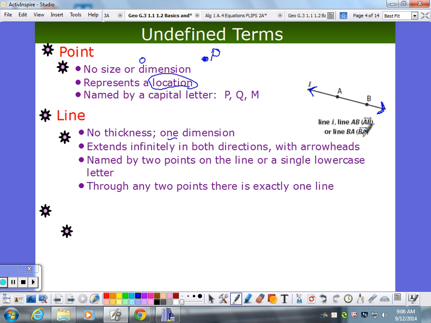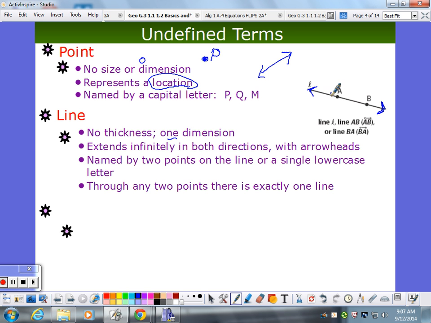Now, I think I had you graph lines on our diagnostic. I can't remember if it was this one or the alpha one. And people were graphing lines real nice, but they said, here's my line. And I'm a stickler, I'm like, no, it's not. You have to put these arrows on. You haven't graphed it unless you show me every point. And that's what these arrows mean. That's important. Because it goes infinitely in both directions.